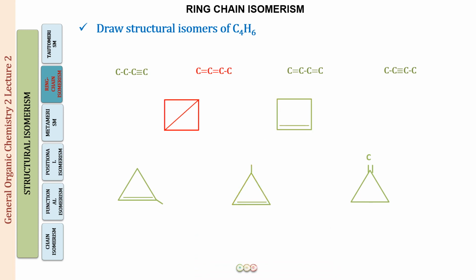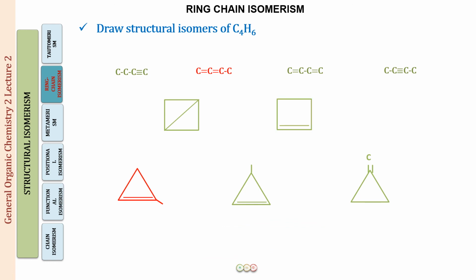The next structures which you can see, what is this? This is a double bond and a single bond all over. Well, this is not going to be functional isomerism. What are we going to call this? We will be calling this ring chain isomerism because one is a straight chain compound and the other is a ring. Similarly, in this structure, the red structures, two of them, are going to be straight chain and ring. So this will be ring chain isomerism.